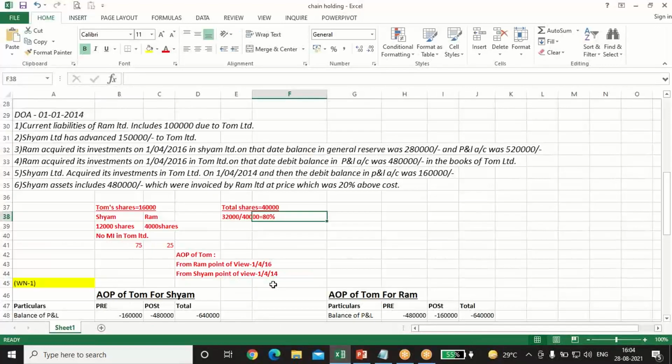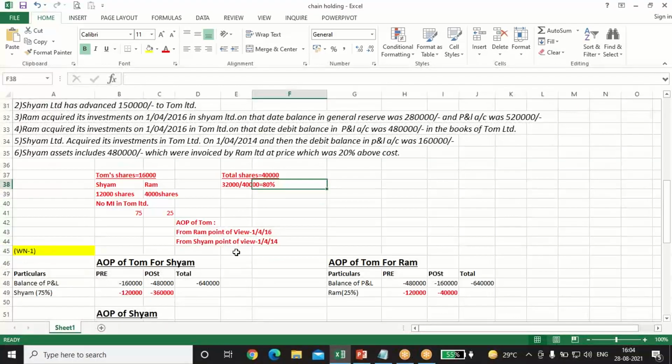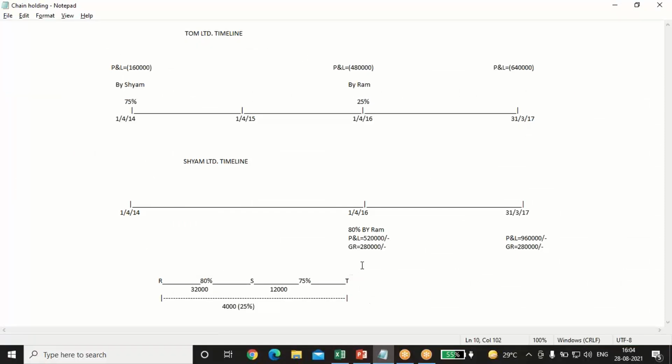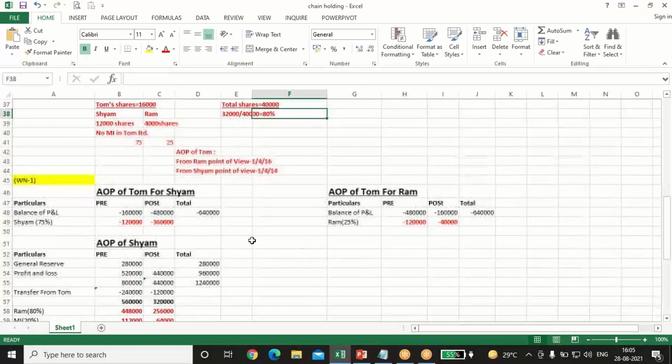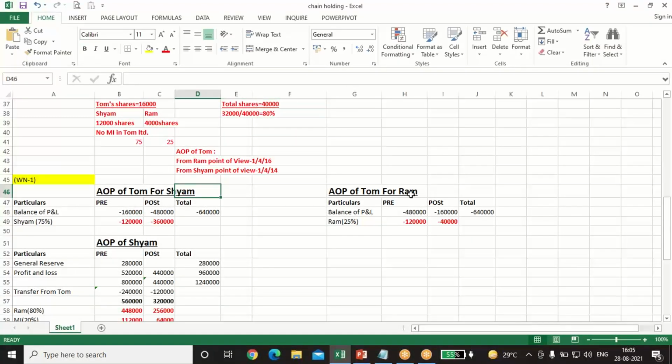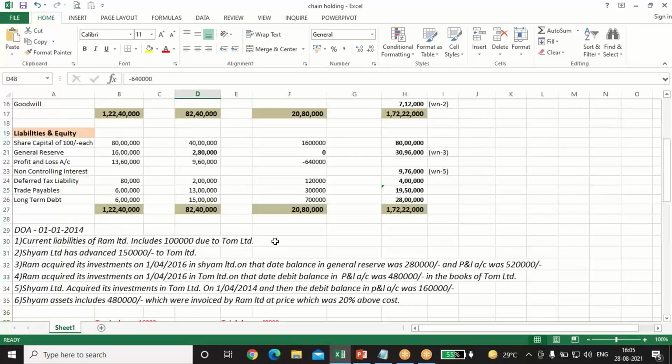After that, the first step is to prepare the AOP of the smallest subsidiary. Here the smallest subsidiary is Tom, because Ram is investing and Sham is also investing. First we'll prepare the AOP of Tom from the point of view of Sham as well as from the point of view of Ram. So first we are preparing for Sham: pre, post and total. Total will be seen from the balance sheet.